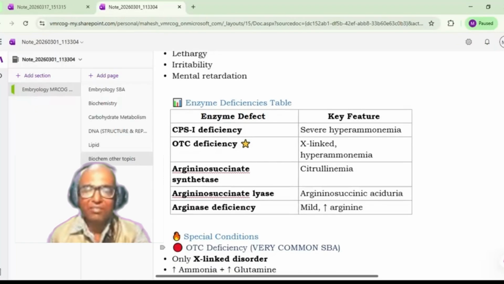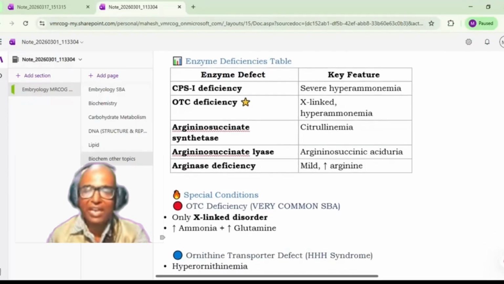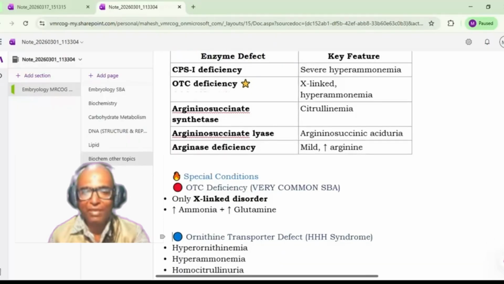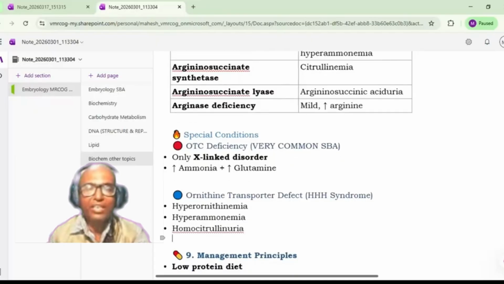Okay, now let us see one by one. The most common is OTC deficiency. That is very common. It is an X-linked disorder and it leads to hyperammonemia, leading to increased ammonia levels and increased glutamate levels. Okay, so the other is an ornithine transporter defect. That is the triple H syndrome. That is hyperornithinemia, hyperammonemia, and homocitrullinuria.